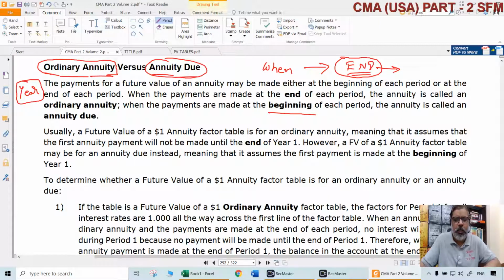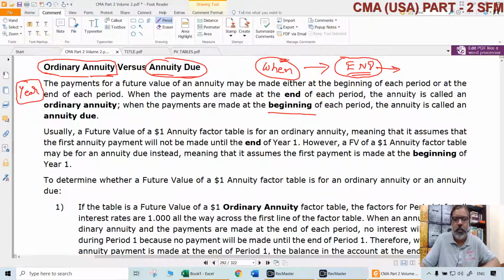But for us, when we compute either the present values or future values, the basic assumption under an ordinary annuity is that these are received or paid at the end of the period. That is the normal circumstance. The exceptional case is what? Annuity due. So it has to be given in the question that some annuity is an annuity due. Then only we can consider that as annuity due. Otherwise, normally every annuity is an ordinary annuity only.